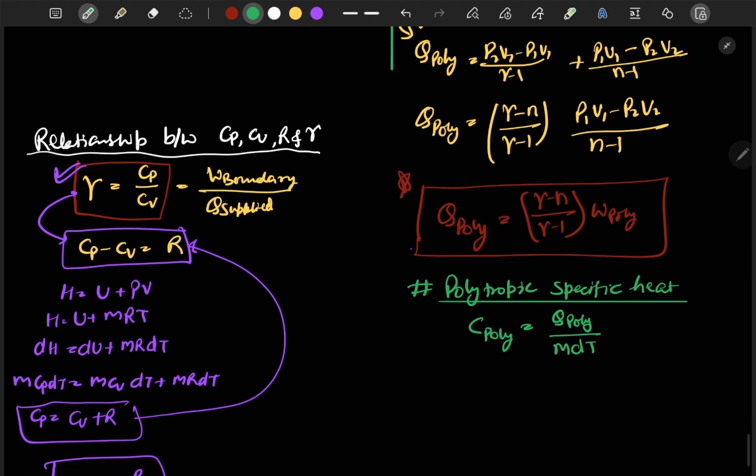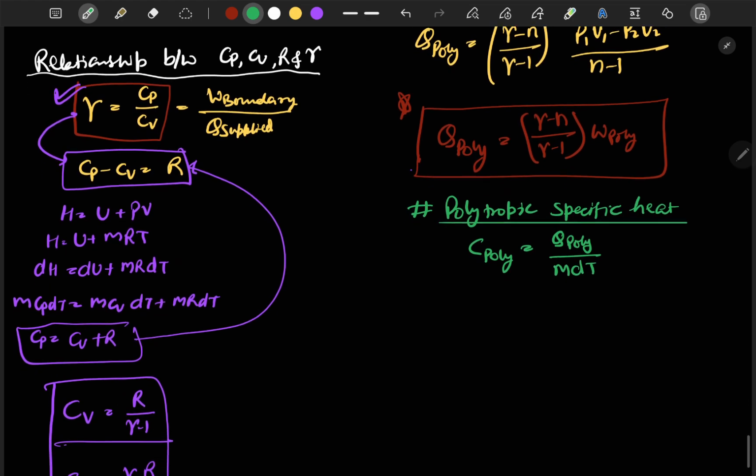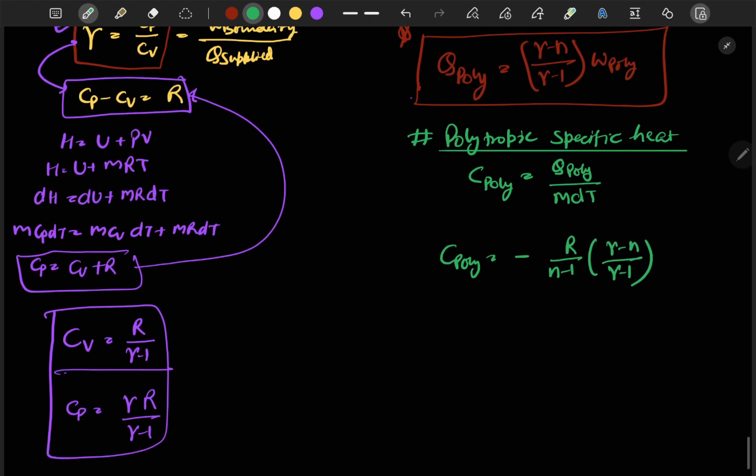After substituting the value of Q poly, we get C poly is equal to −R/(n − 1) times (γ − n)/(γ − 1), and for further reducing it, we get C poly is equal to −Cv times (γ − n)/(n − 1).